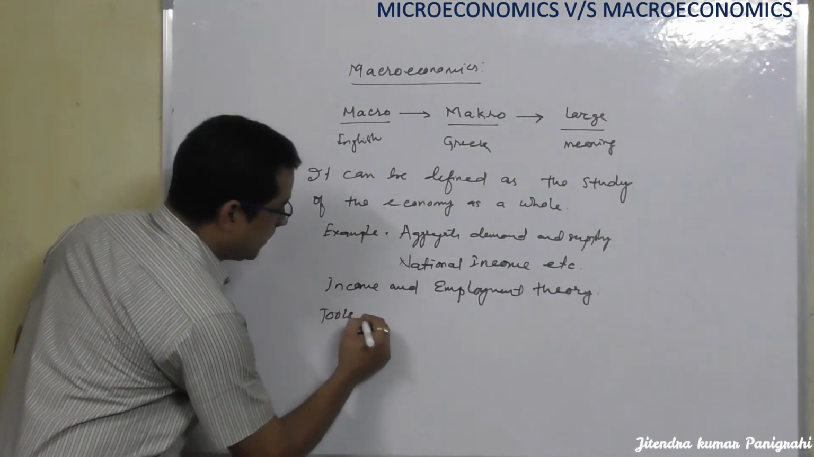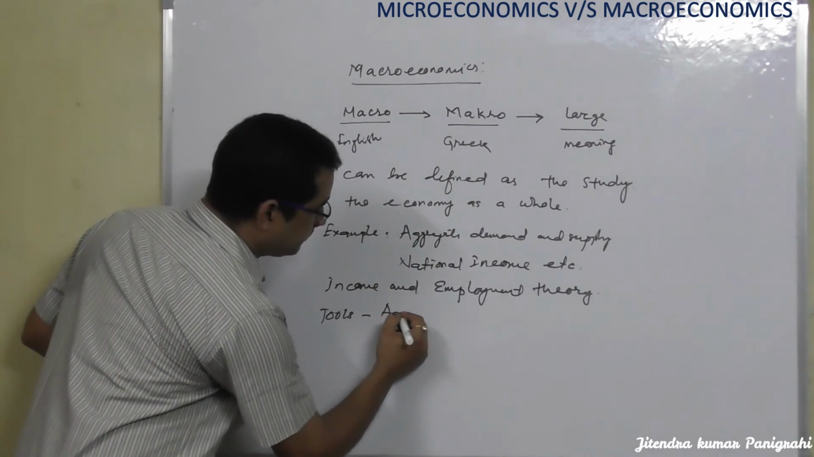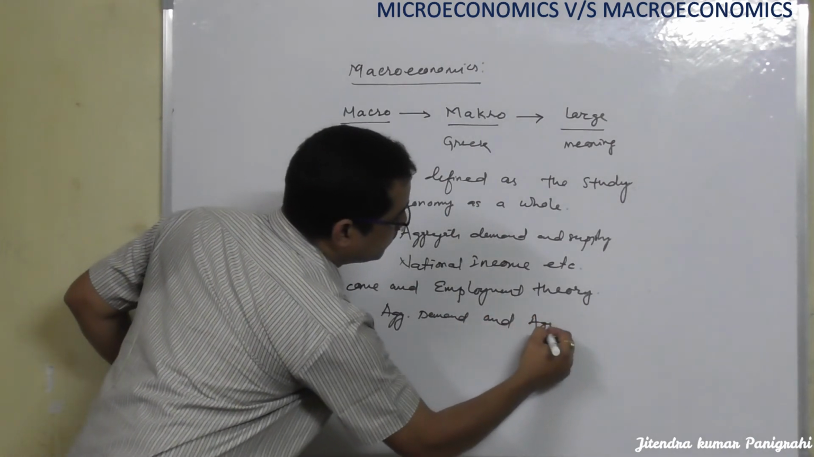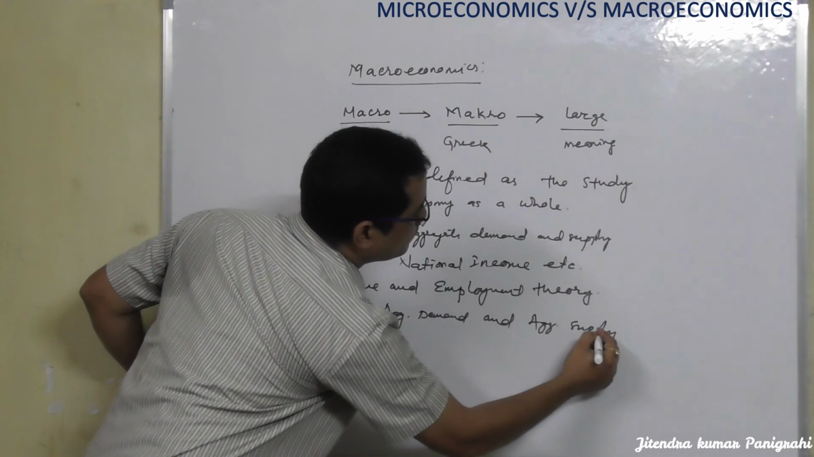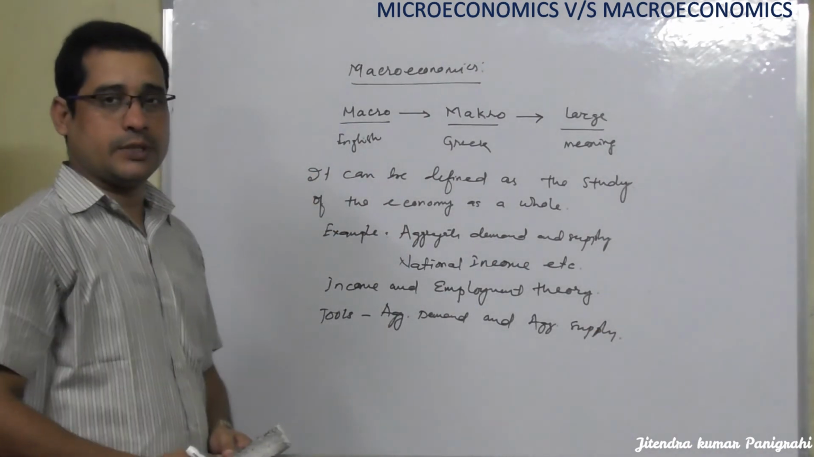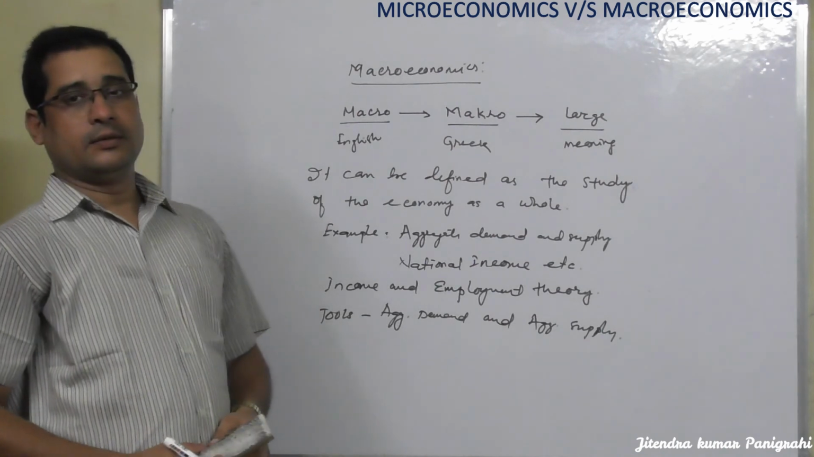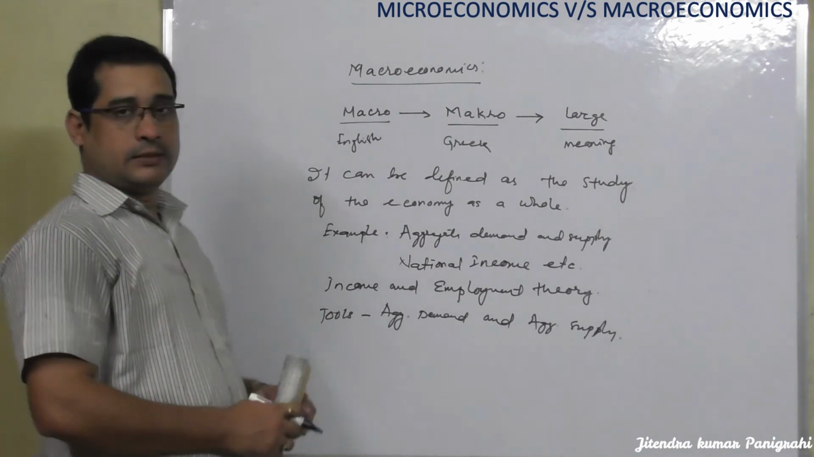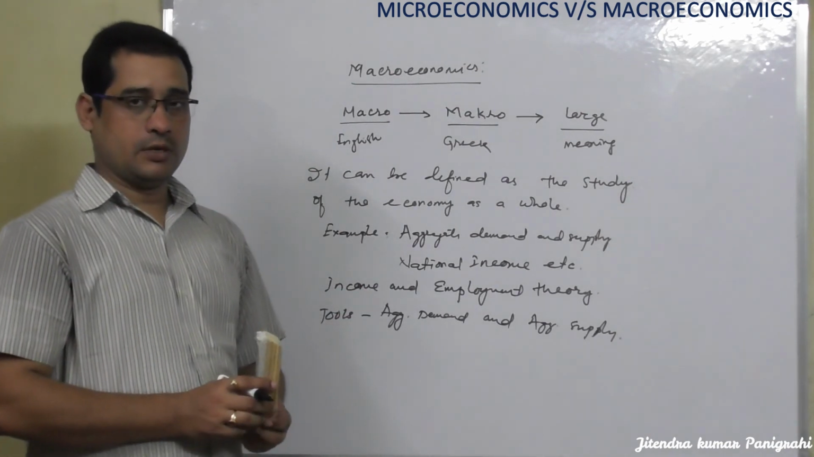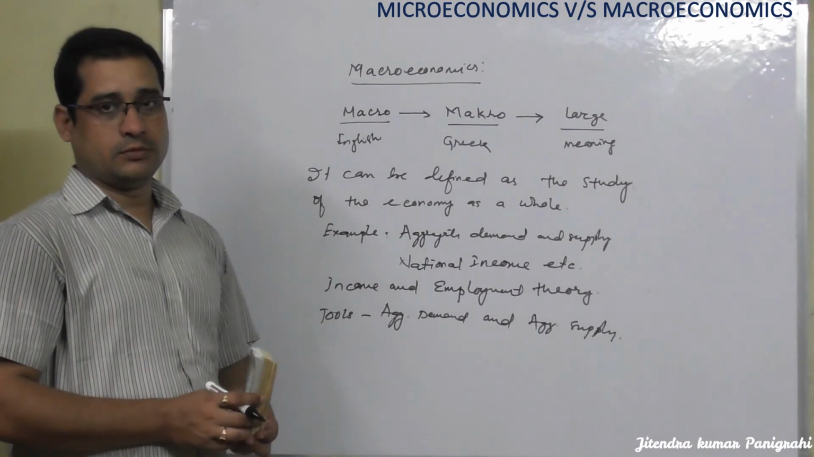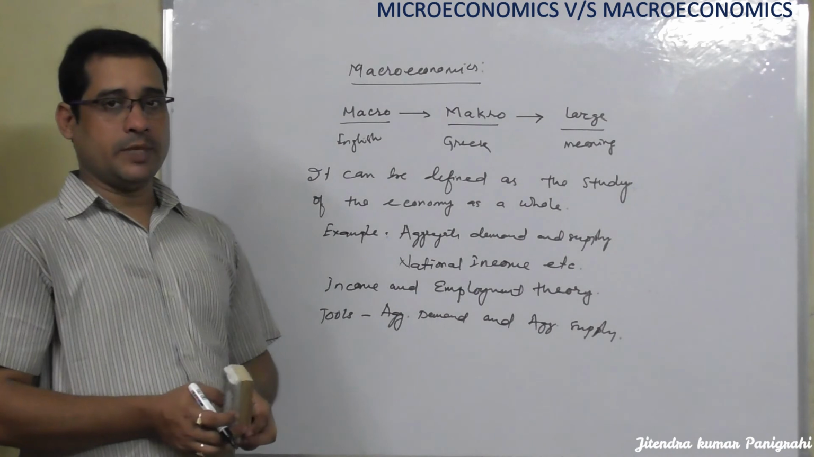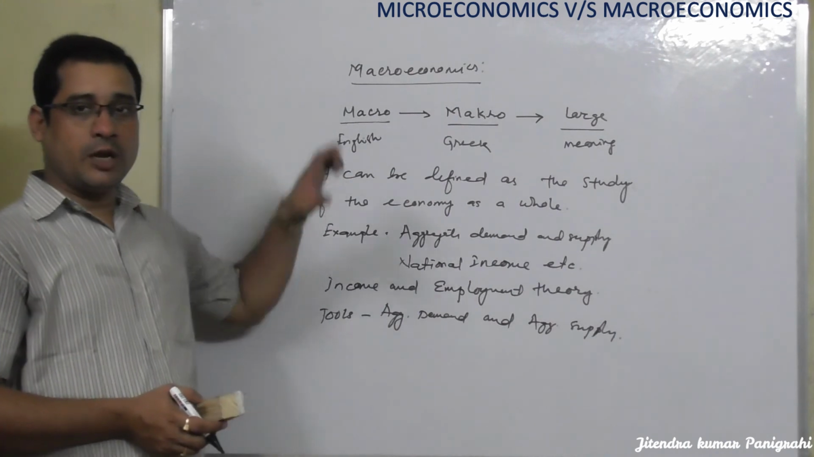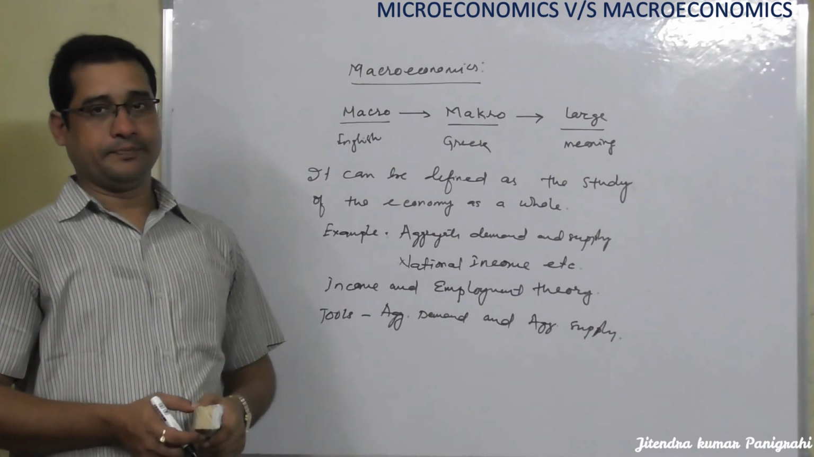Tools: aggregate demand and aggregate supply. These are the two tools used to determine this income and employment theory. So this is a large part of the economy. So it is a broader concept. Just opposite to microeconomics, this is a broader concept. This is a large part of the economy and is a broader concept. This is all about microeconomics and macroeconomics meaning. Thank you.